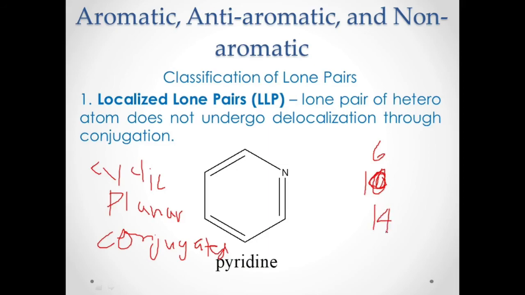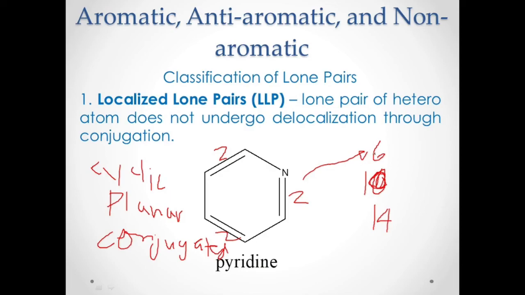Okay. So, how many pi electrons are already present here? You have 2. You also have 2 here. And you have 2, that becomes 6 pi electrons. So, therefore, the ring is already stable. Therefore, the lone pair of nitrogen shouldn't be found inside the ring because the ring is already stable.